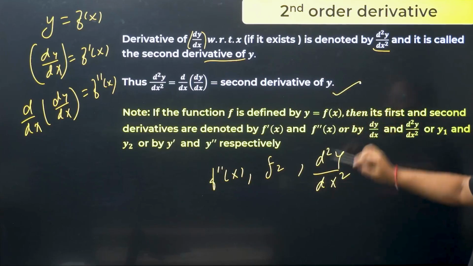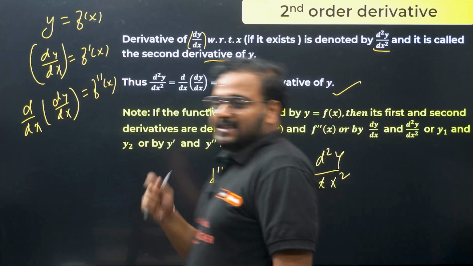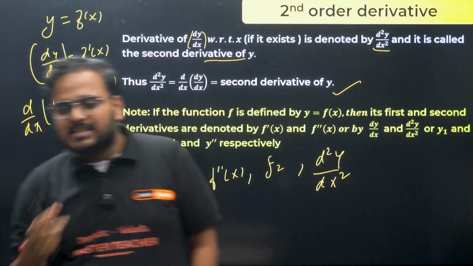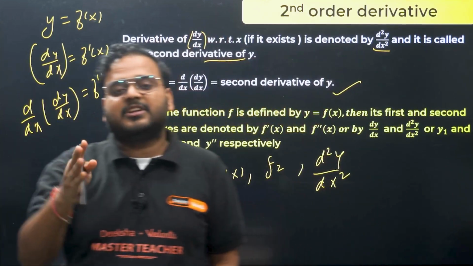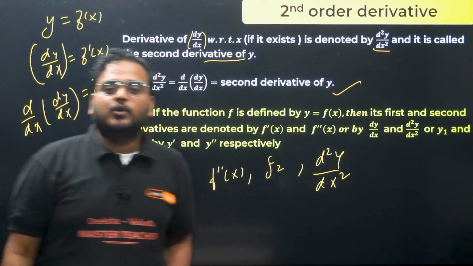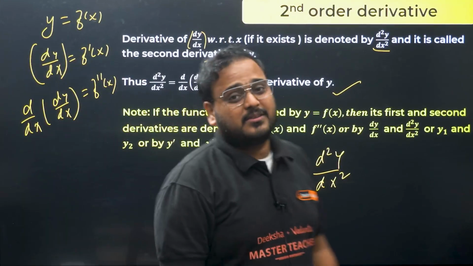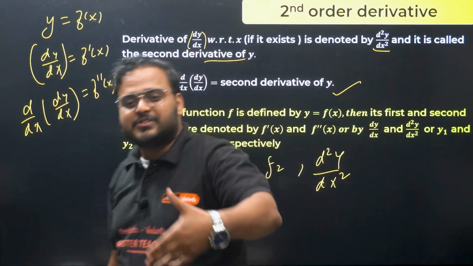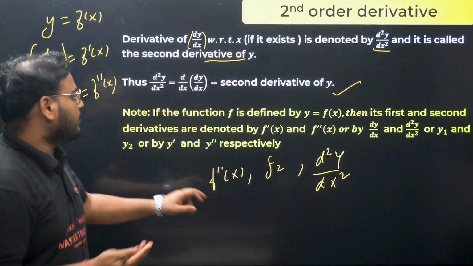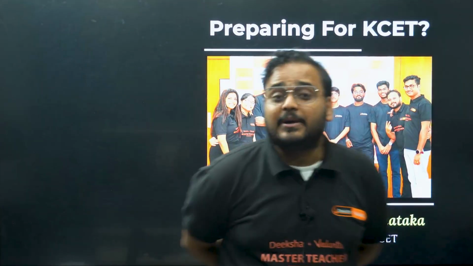Is it clear? I have already written the notations over here, so please check. As I said, this concept is as simple as the name written on the screen. Second order derivative is differentiating the first derivative. But questions on this can be asked for 5 markers. Do not worry, when I come back and solve questions for all of you, you'll get to see all those problems.